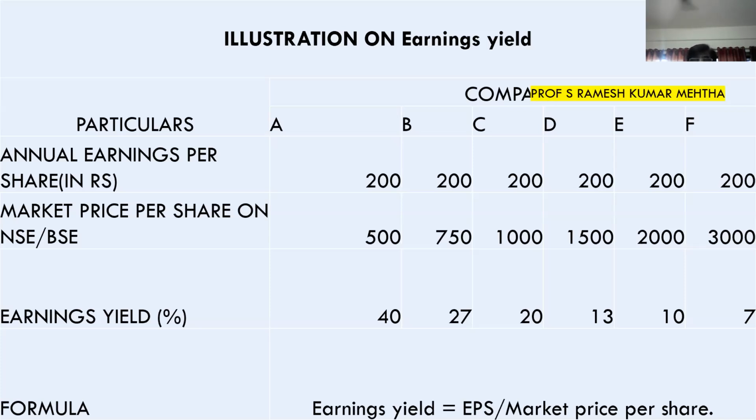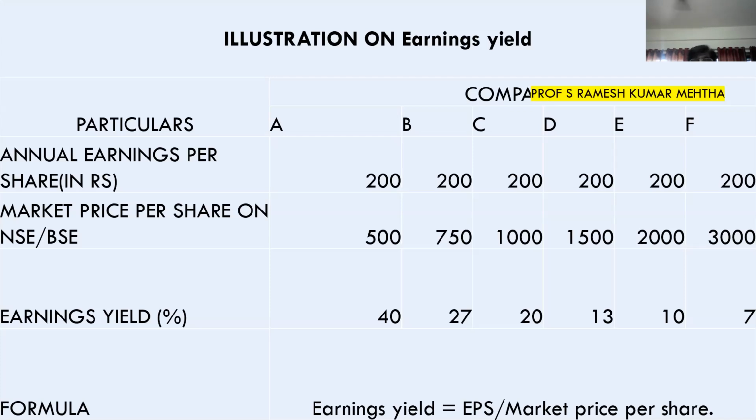In the second case, the market price is 750 rupees, and they are reporting earnings per share of 200 rupees. In the third case, I have purchased one share at 1000 rupees, and the earnings per share is 200 rupees. In the last case, 3000 is the market price at which I have purchased only one share, and the earnings per share reported by the company at the end of the year is 200 rupees.